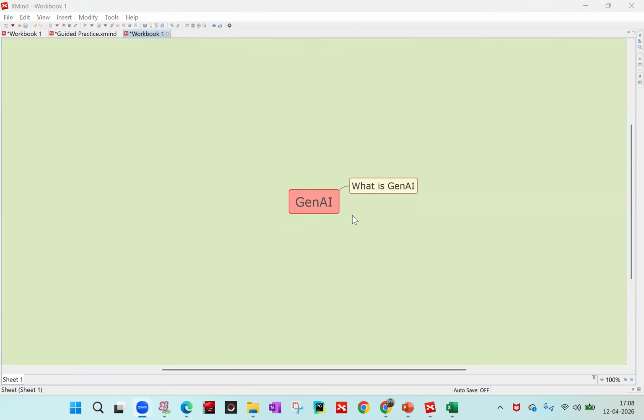So we are going to see what is GenAI, and then what are GenAI models, and what is GenAI architecture. I am referring to these terms specifically because people often get confused between GenAI model and GenAI architecture. So we are going to see what these are, and then there are a few other things which I'll directly cover in the slides. So let's get started with GenAI.